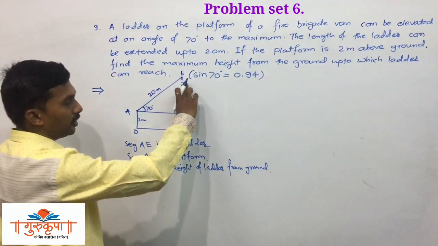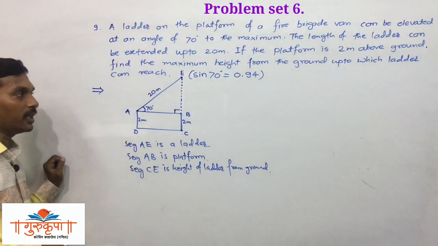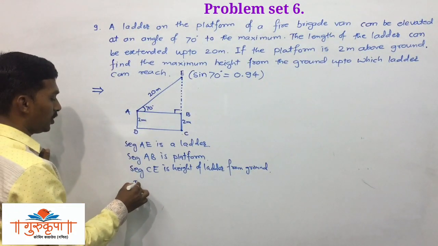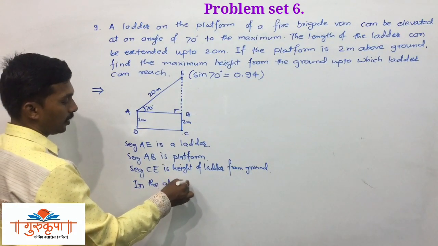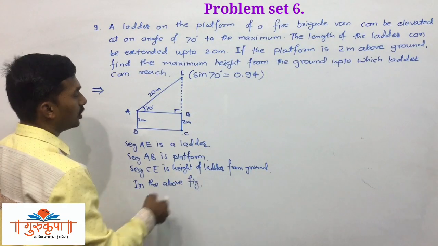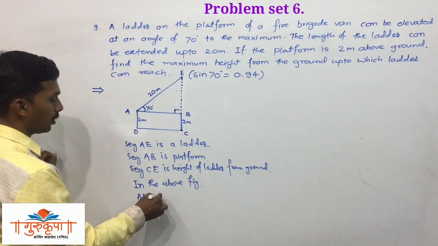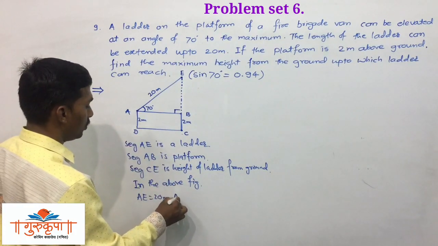We have to find BE first using this right angle triangle, and then BE plus BC, that is equal to EC. So here we will write the information which we have available in the above figure. We have AE is equal to 20 meter. We have AD is equal to BC is equal to 2 meter.